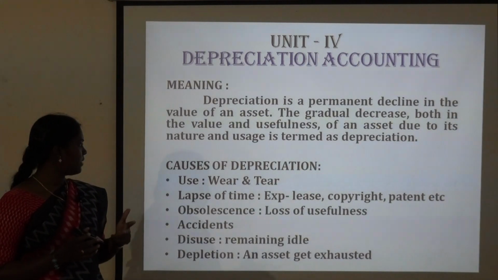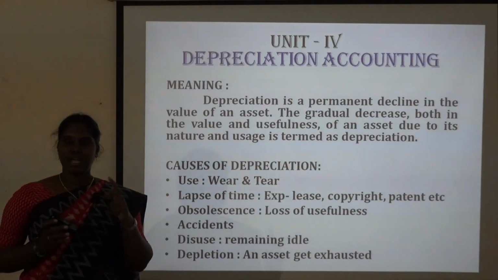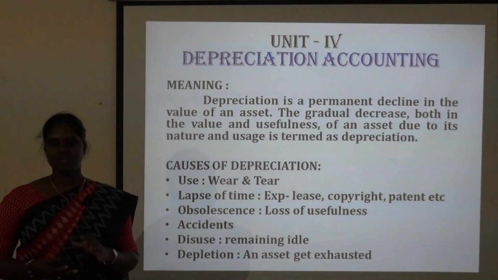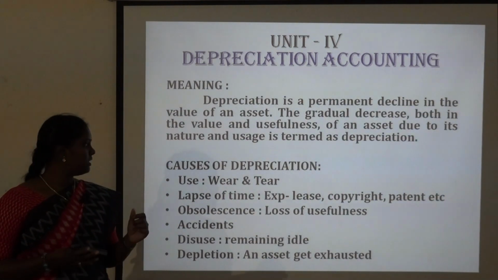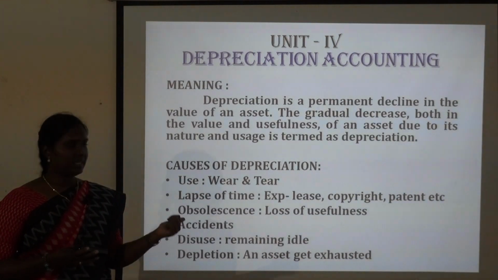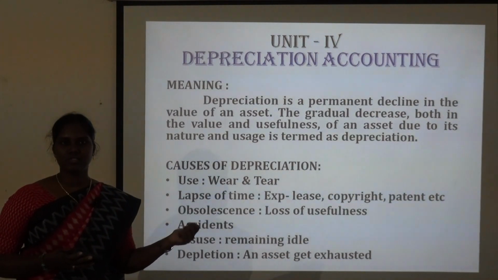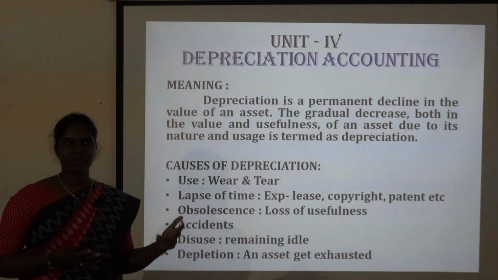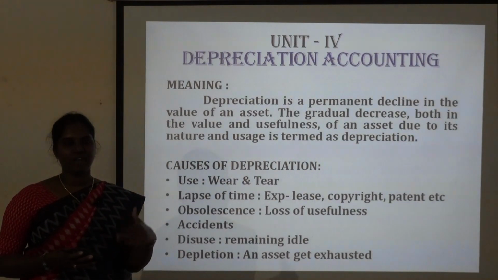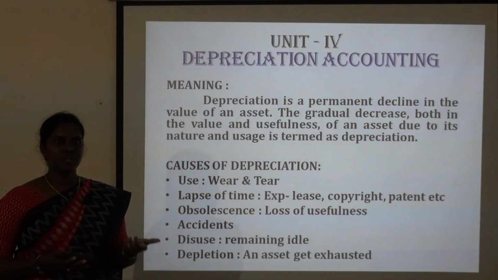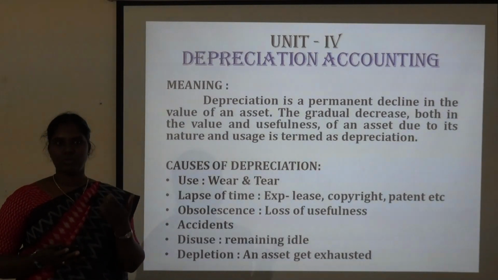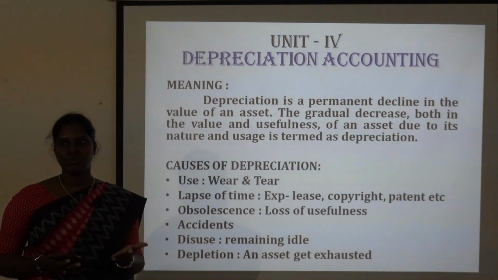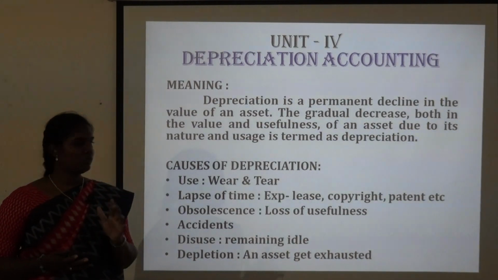The second one is lapse of time. There are certain assets where there is an expiration period for the asset. For example, intangible assets like lease, copyright and patent, where there will be an expiration period. After the expiration period, it will not be used, so we have to renew it. Another example, take a medicine. A medicine has an expiration period, and after the expiration period, we cannot use it. So that may also lead to depreciation.